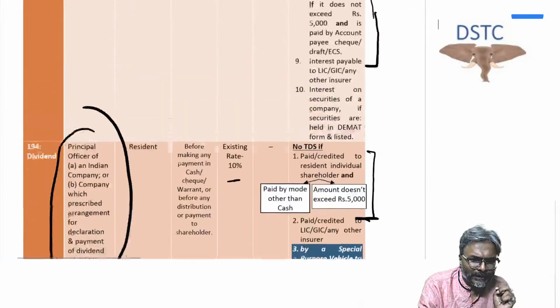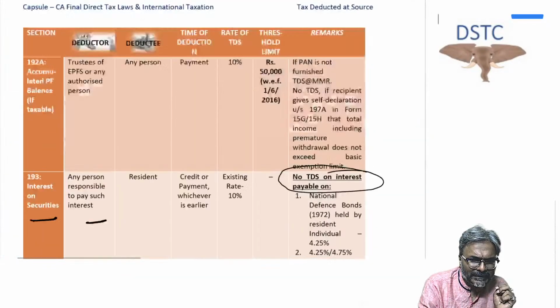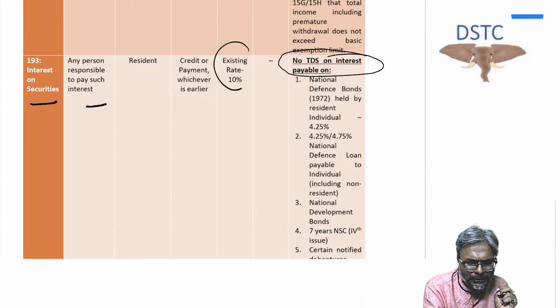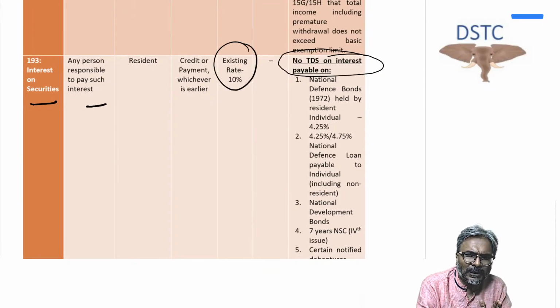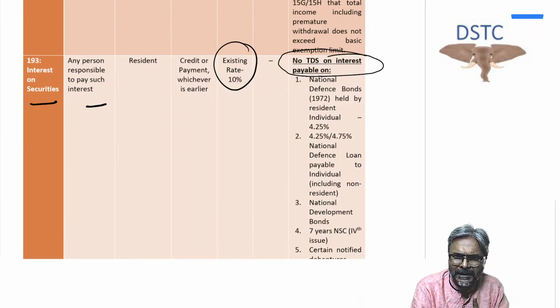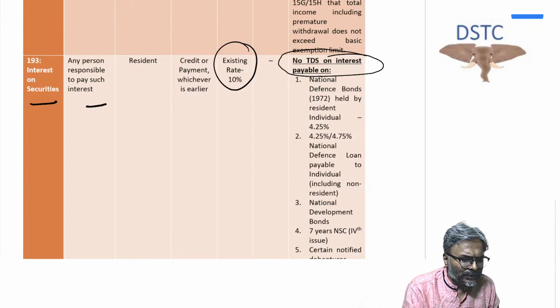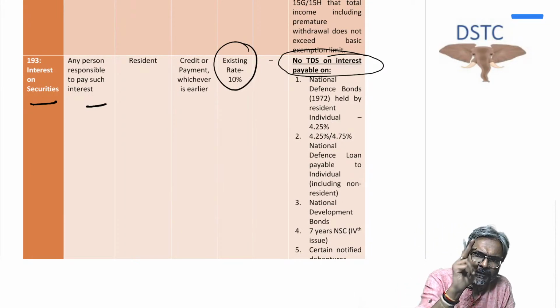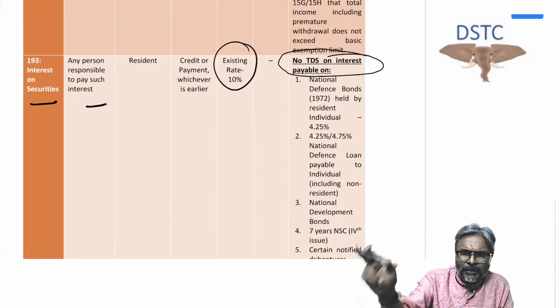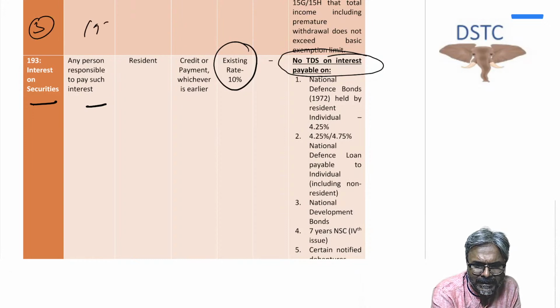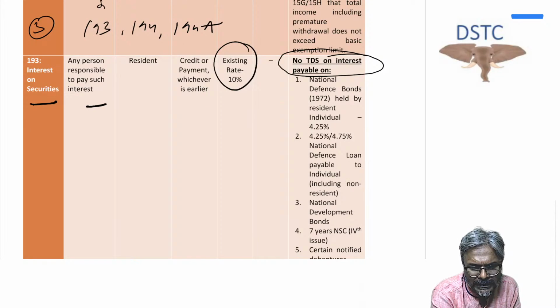Now, for interest under 193, they will not ask you a question on this, but even if it is not asked, still remember 10% is the rate, because for securities the rate is constant 10% in all, whether it is 193, 194 or 194A. So the third compartment is 193, 194 and 194A, interest and dividend.